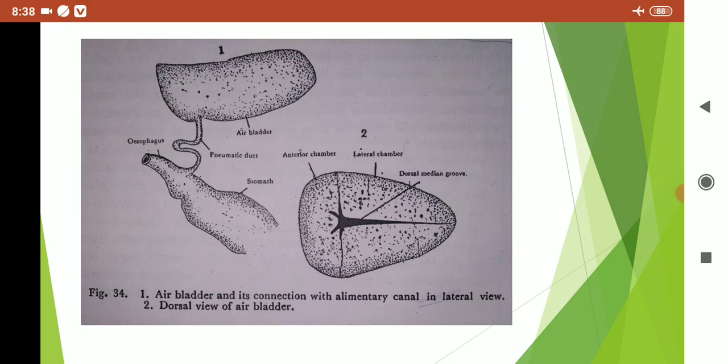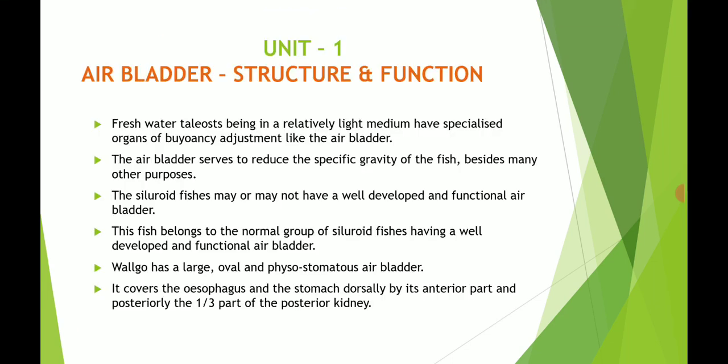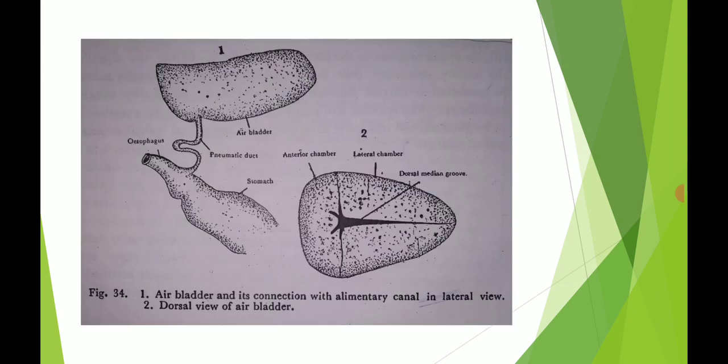It has a dorsal median groove, dividing it into the anterior chamber and the lateral chambers. It covers the esophagus and the stomach dorsally by its anterior part, and posteriorly the one-third part of the posterior kidney.